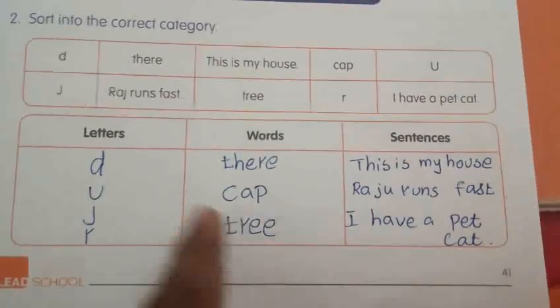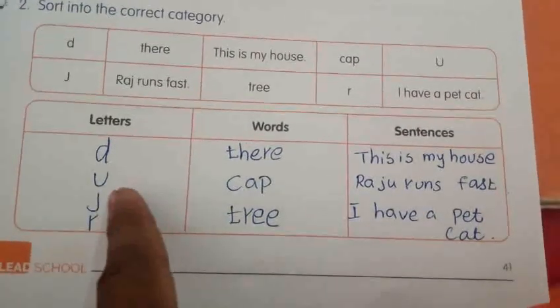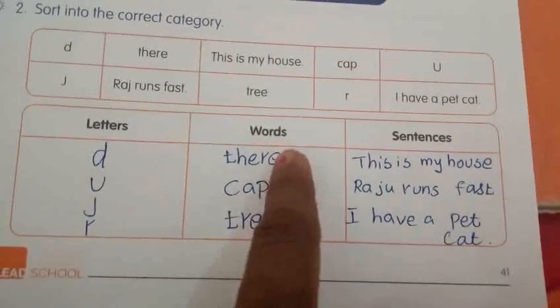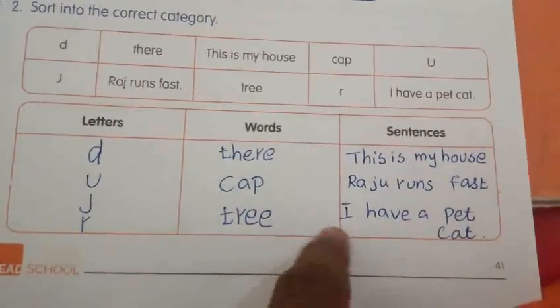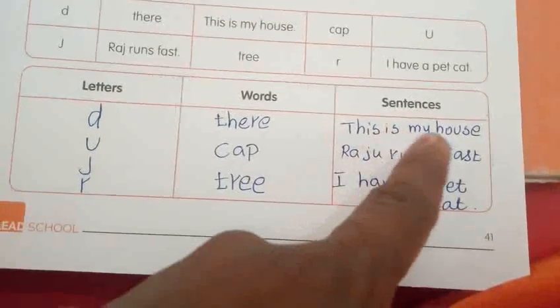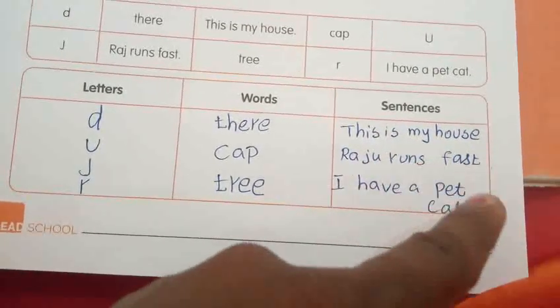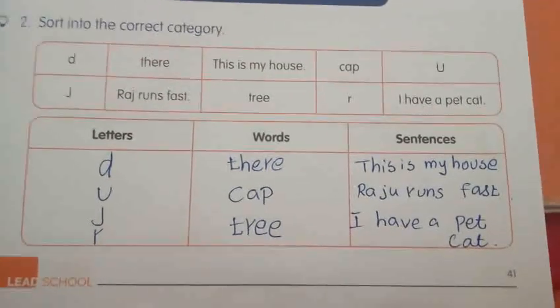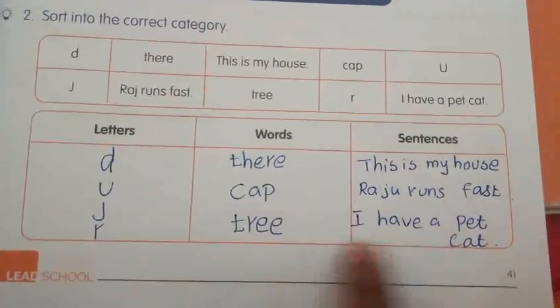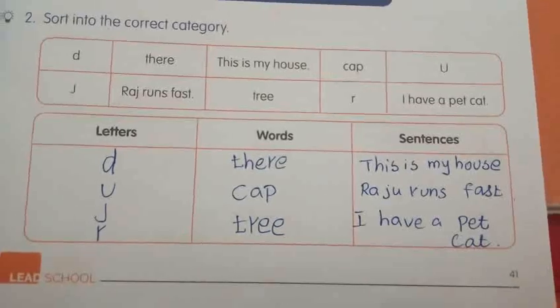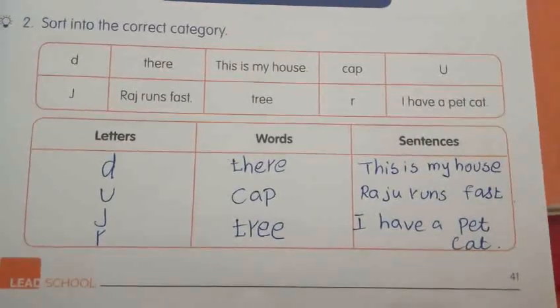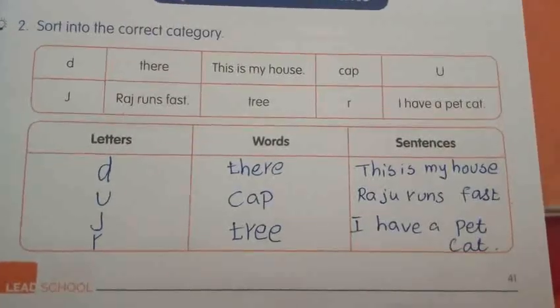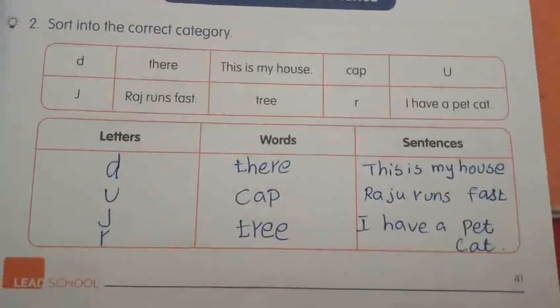See this, my dear children. D, U, J and R. That, cap, tree. These are words. Sentences: This is my house. Raju runs fast. I have a pet cat. So, you will complete your worksheet from this at home. If you want to write this, what do you have to do? Pause this video and then write.